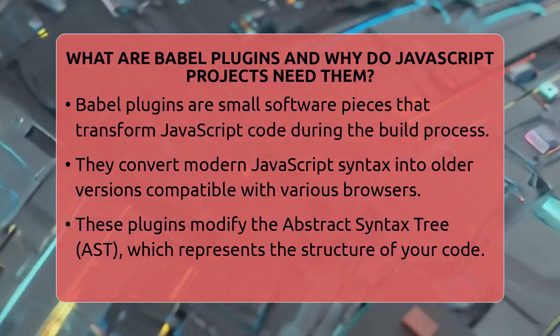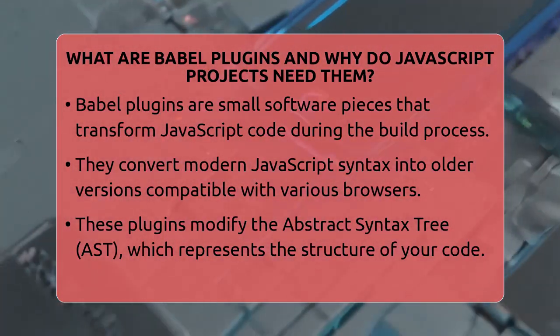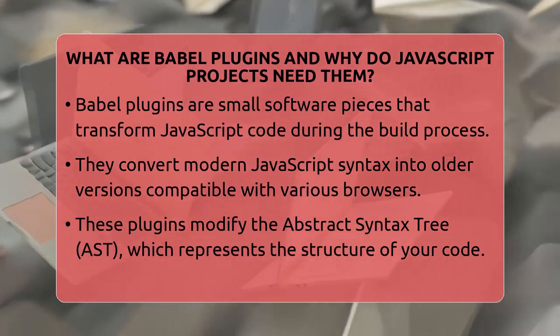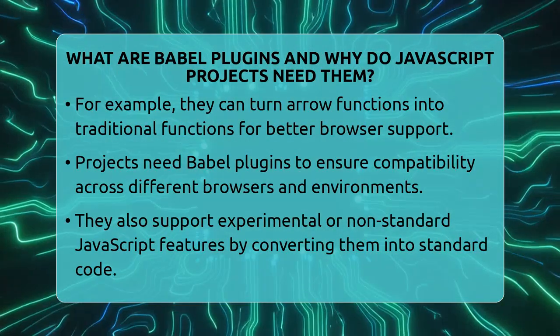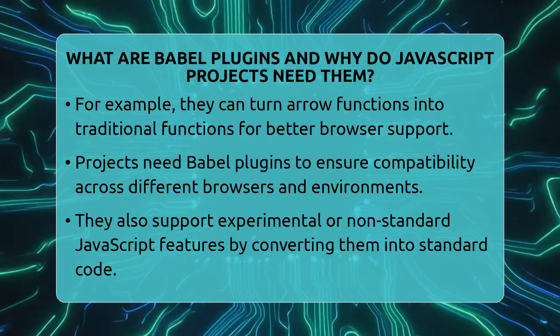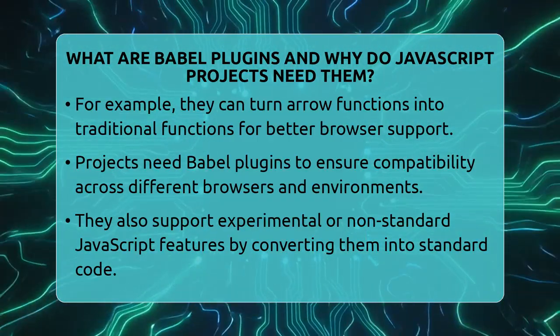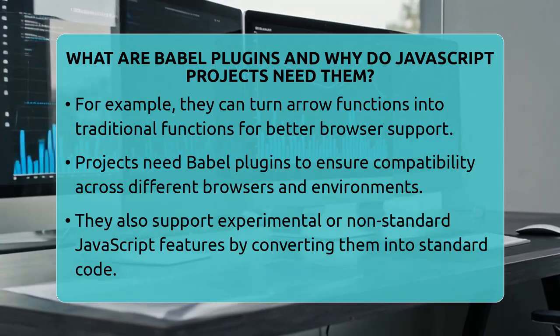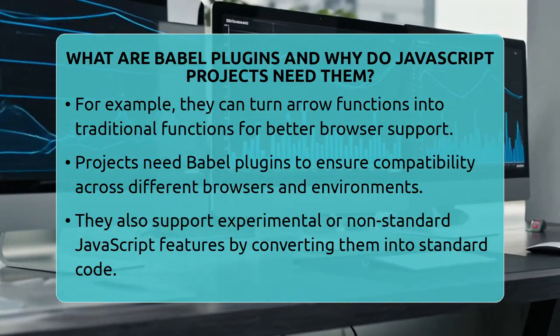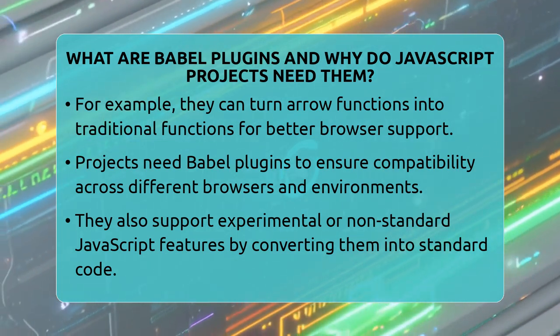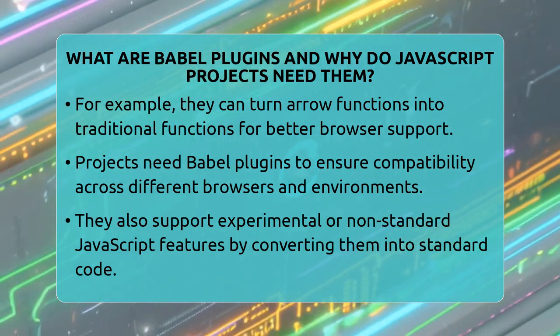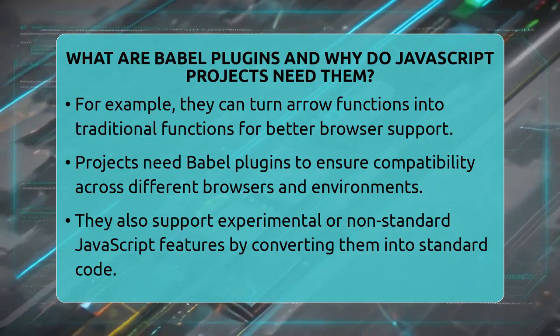These plugins work by changing the abstract syntax tree, which is like a map of your code structure. They look at specific parts of your code, like functions or variables, and change them if needed. For example, if you use arrow functions, a plugin can turn them into traditional functions that older browsers understand. This process is essential because it keeps your code modern and clean while still working everywhere.